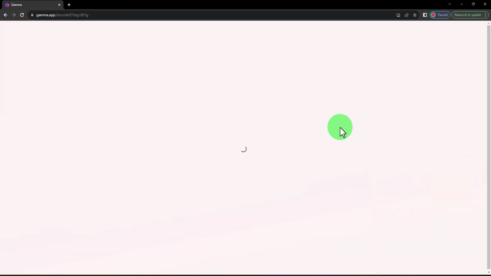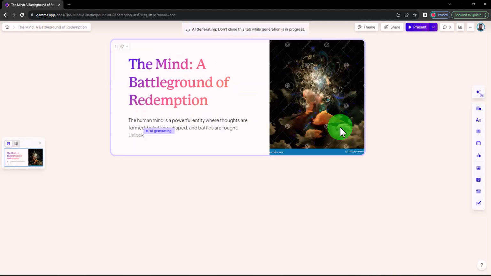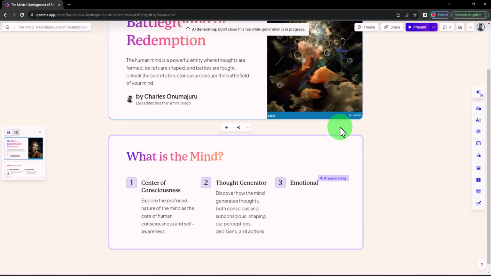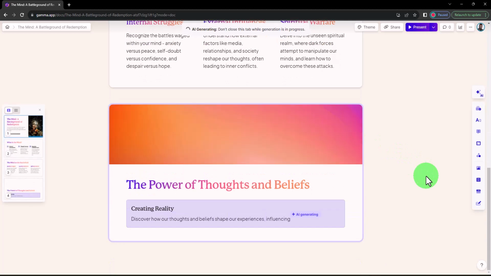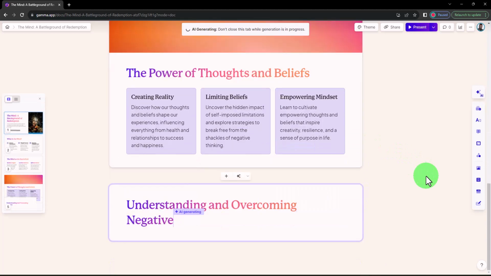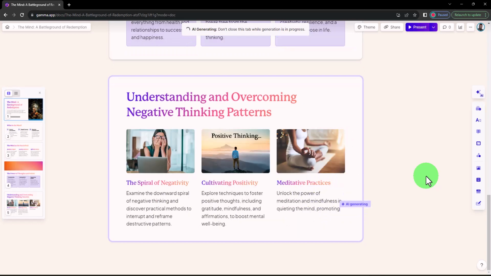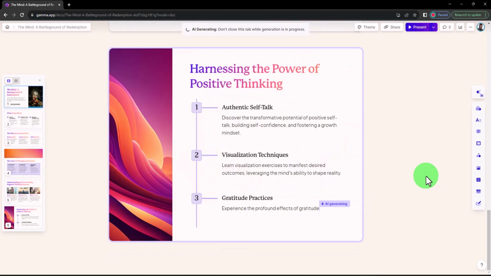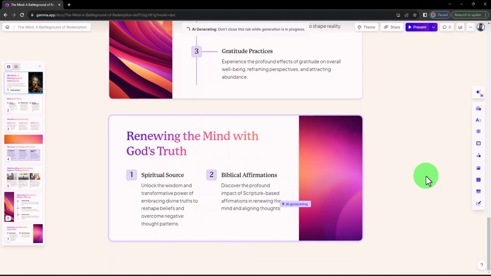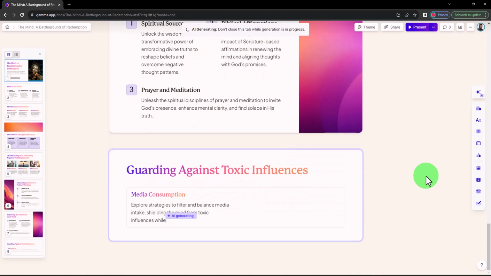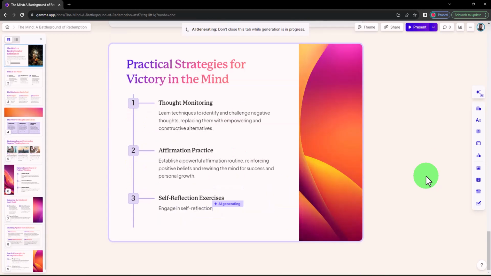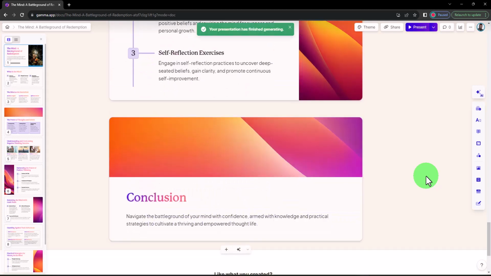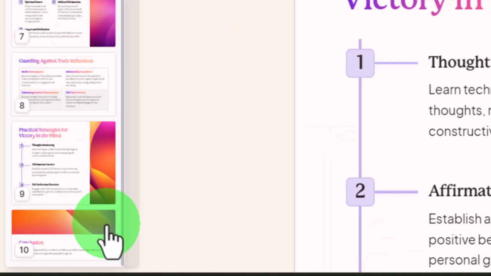So we're going to wait to see this magic happen. Our contents are being developed. Remember, we only provided the topic. This AI is doing these wonders for us. Awesome, awesome. This is lovely. So it was able to generate up to 10 slides for us.